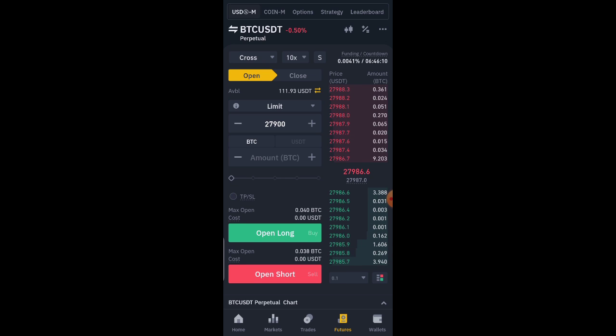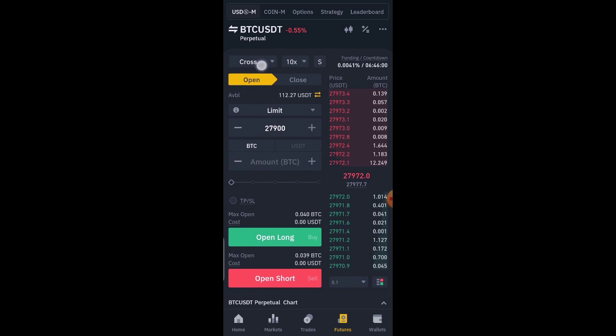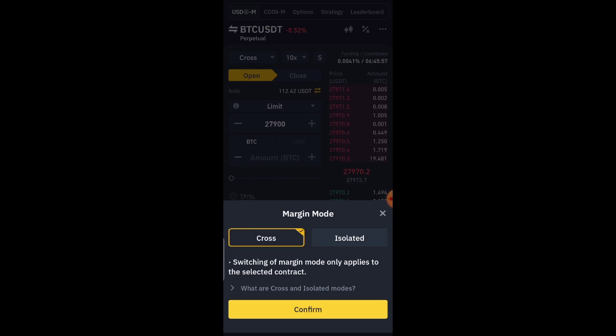All right, you want to set your futures margin, whether you want to use cross margin or isolated margin. To do that, just come to this section where we have cross. So click on it. You can see it's already on cross. This cross margin simply helps you as a trader.